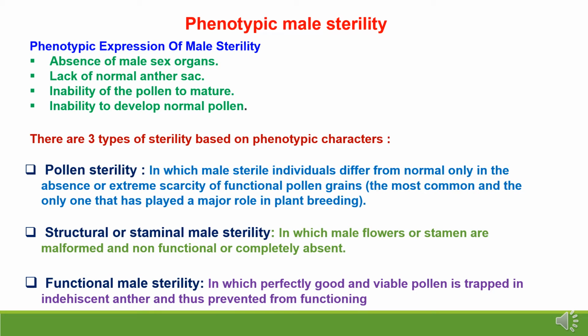Second is structural or staminal male sterility, in which male flowers or stamens are malformed and non-functional or completely absent. Third one is functional male sterility, in which perfectly good and viable pollen is trapped in indehiscent anther and thus prevented from functioning. It means in this type of sterility, the pollen grains are functional, but there is no dehiscence of anther, no bursting of anther sac, because of which they are not mating with the female stigma.